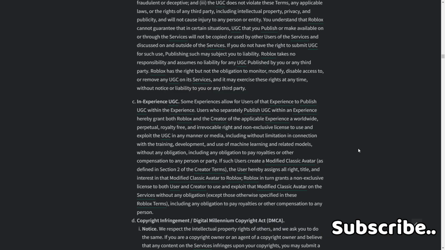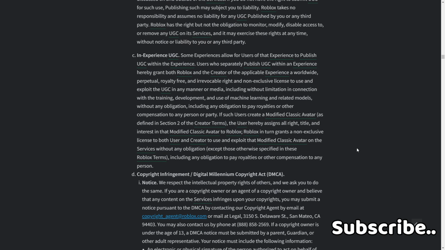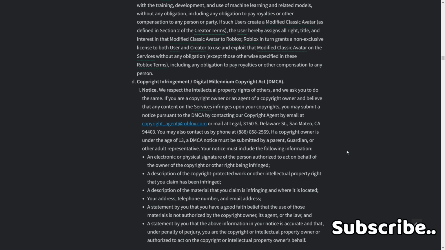the user hereby assigns all right, title, and interest in that modified classic avatar to Roblox. Roblox in turn grants a non-exclusive license to both user and creator to use and exploit that modified classic avatar in the services without any obligation except those otherwise specified in these Roblox terms, including any obligation to pay royalties or any compensation to any person.